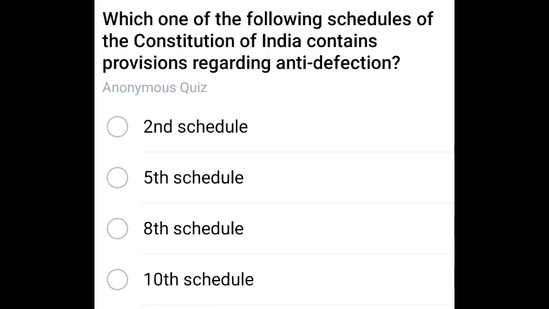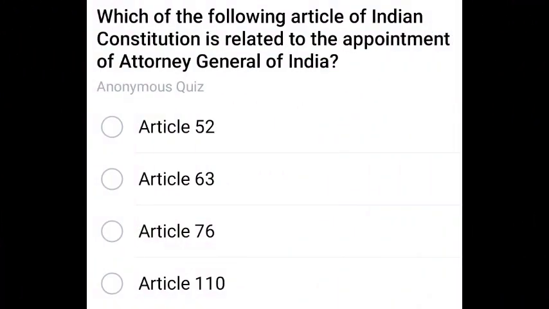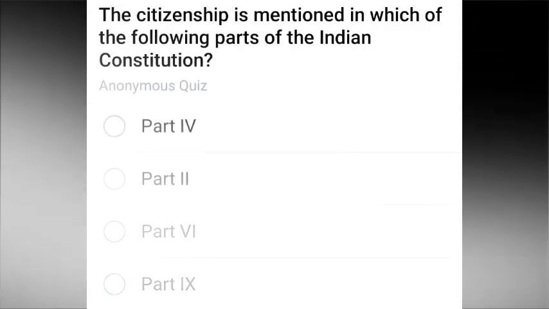The correct answer is 10th schedule. Next question. Which of the following articles of the Indian Constitution is related to the appointment of Attorney General? Which article decides the appointment of Attorney General of India? Article 76. Important question.